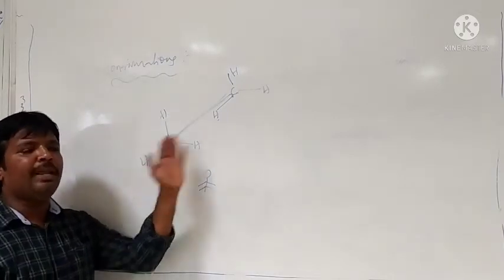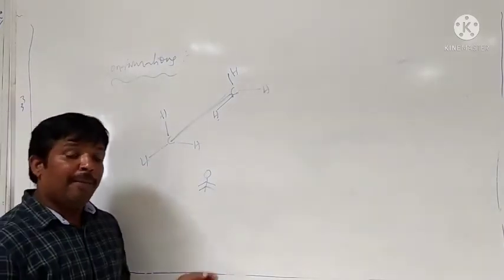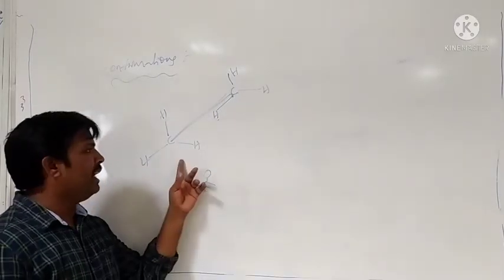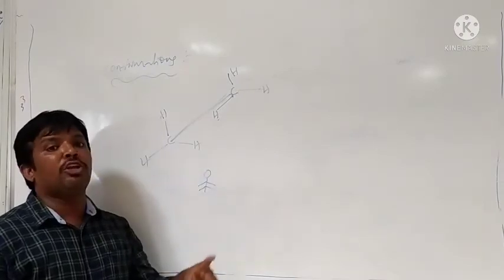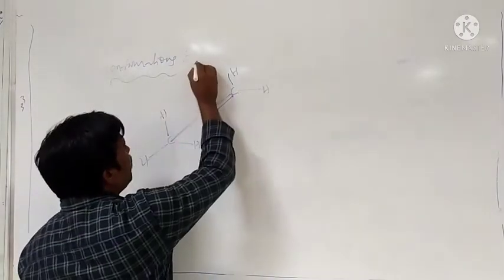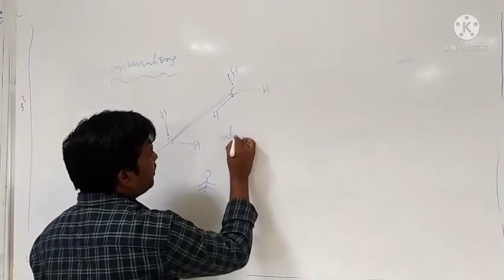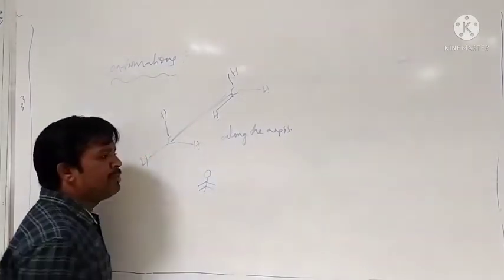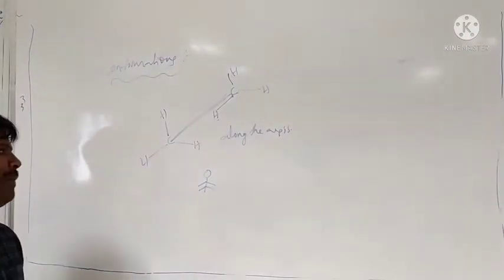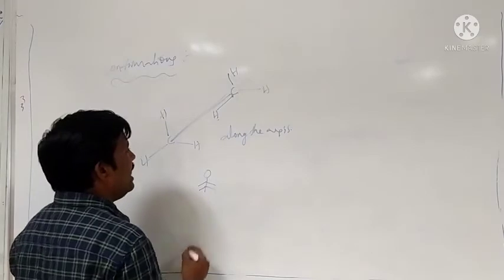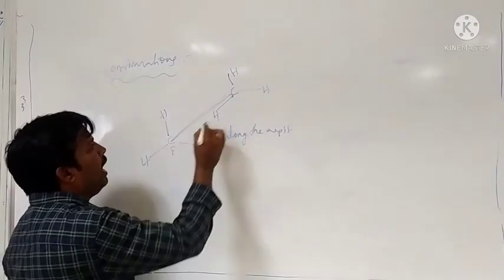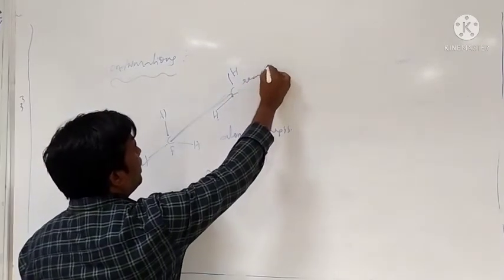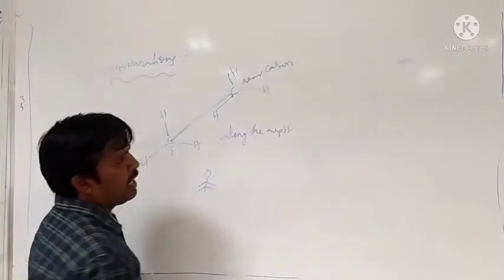In Sawhorse, the observer can observe both the front and back carbons. But in Newman, he observes only the front carbon; he doesn't observe the back carbon. Here he observes the molecule along the axis. That's why he observes both the front and back carbons. The carbon near the observer is the front carbon, and the carbon away from the observer is the back carbon or rear carbon.